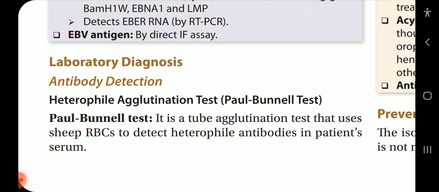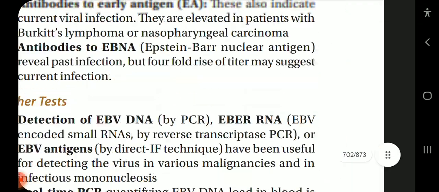Now the lab diagnosis. Antibody detection: heterophile agglutination test, Paul Bunnell test, is a tube agglutination test that uses sheep RBC to detect heterophile antibodies in patient serum.